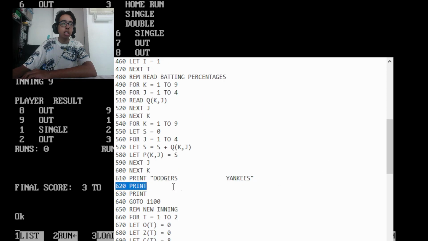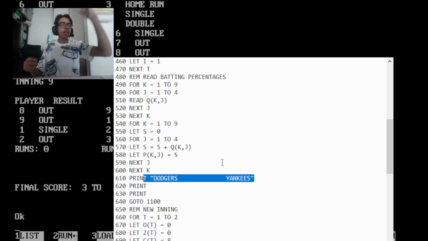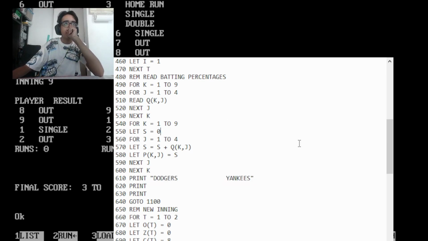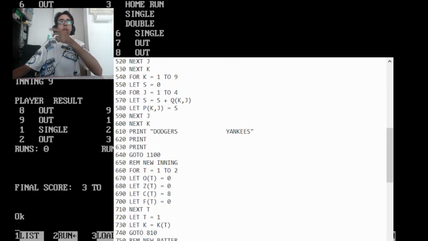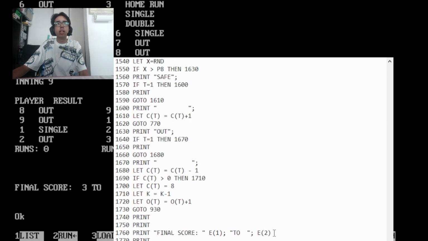game. Yeah, you see Dodgers, Yankees. That's the two teams. I never got to see it fast enough because it just scrolls so fast that I never got to see it. But in general, maybe hold on, maybe I can do this. Maybe if I make it very slow, I can see a game as it's happening live.